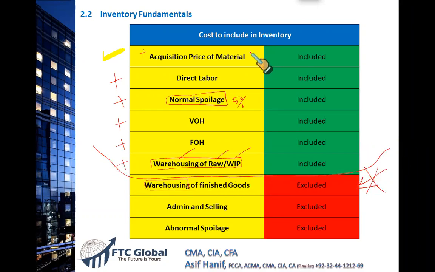Material comes in your warehouse, factory. Material labor works, factory. Normal spoilage occurs, factory. Variable electricity, gas, water, factory. Fixed factory overhead, factory. Warehousing of raw material, factory. Everything relates to the factory. That is why all these costs are included in the cost of products.